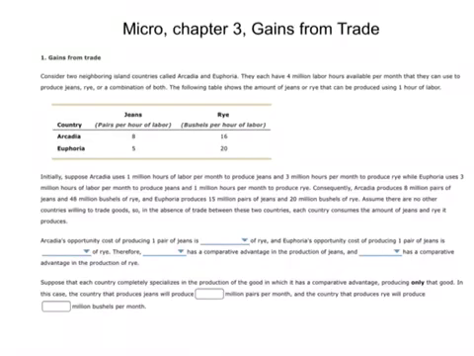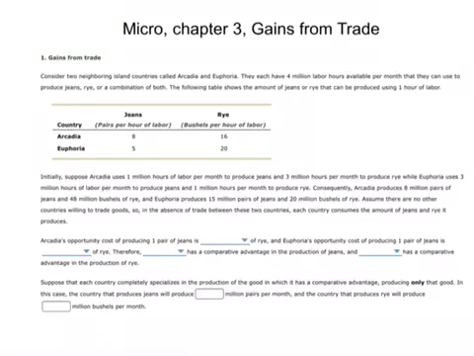They each have 4 million labor hours available per month that they can use to produce jeans, rye, or a combination of both. Arcadia can produce 8 jeans per hour of labor or 16 bushels of rye per hour of labor. The first thing you have to do is figure out what one pair of jeans costs Arcadia in terms of rye. When Arcadia uses resources to produce jeans, they necessarily do not use those resources to produce rye. This is just a little math problem.